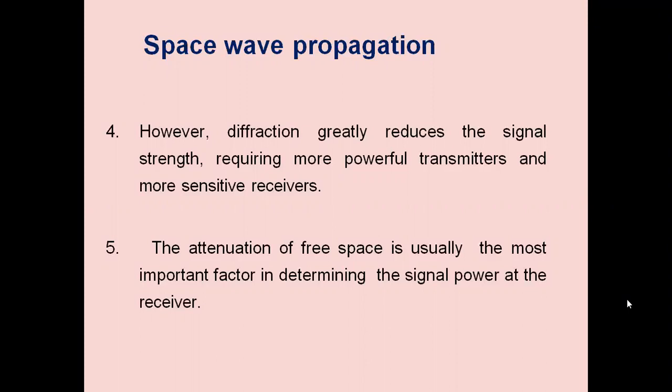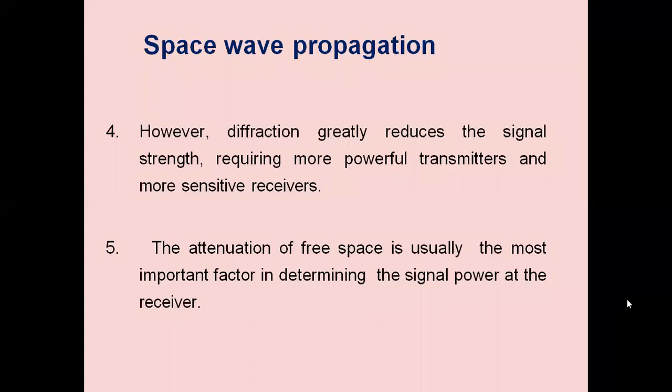So if the channel is offering more attenuation, we have to transmit more signal power so that we can increase the signal to noise ratio at the receiver side. We can also make use of bandwidth considerations. If we increase the bandwidth, we can provide more signal to noise ratio.